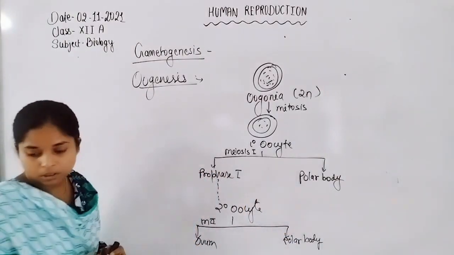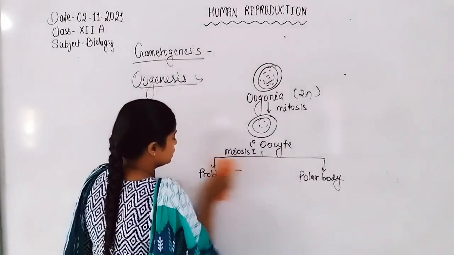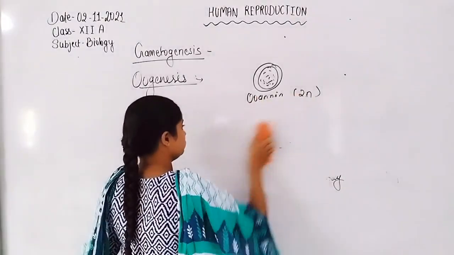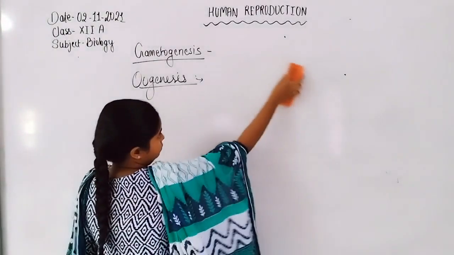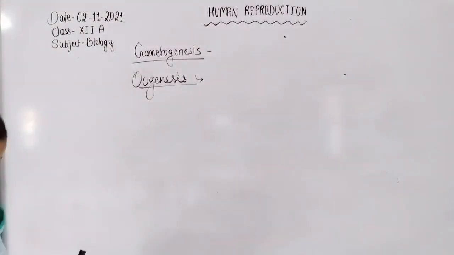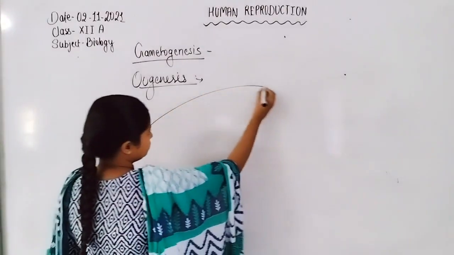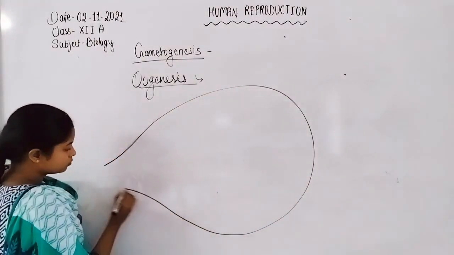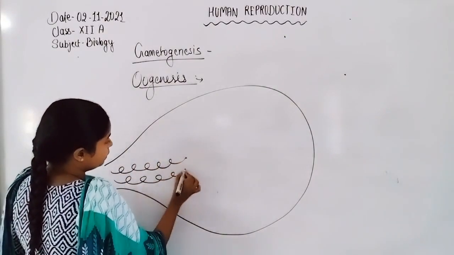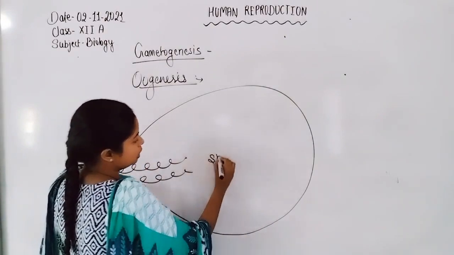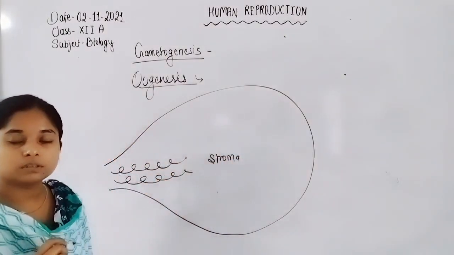If we talk about how the formation of these cells occurs inside the ovary: the ovary has blood vessels, stroma and germinal epithelium.